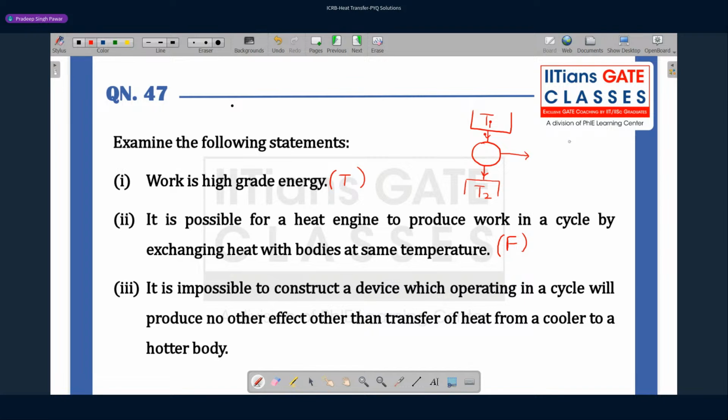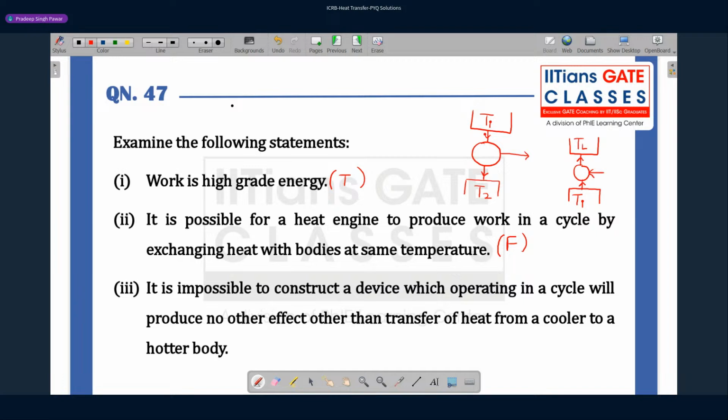And the Clausius statement says that if you want to transfer energy from a low temperature sink to a higher temperature, then you have to provide a certain amount of net work. So this basically forms the principle of our refrigerators. This forms the principle of heat pumps. In a refrigerator, we are trying to maintain some space at a lower temperature as compared to ambient. So we are extracting energy from a lower temperature and transferring energy to a higher temperature, which doesn't happen by itself in nature.